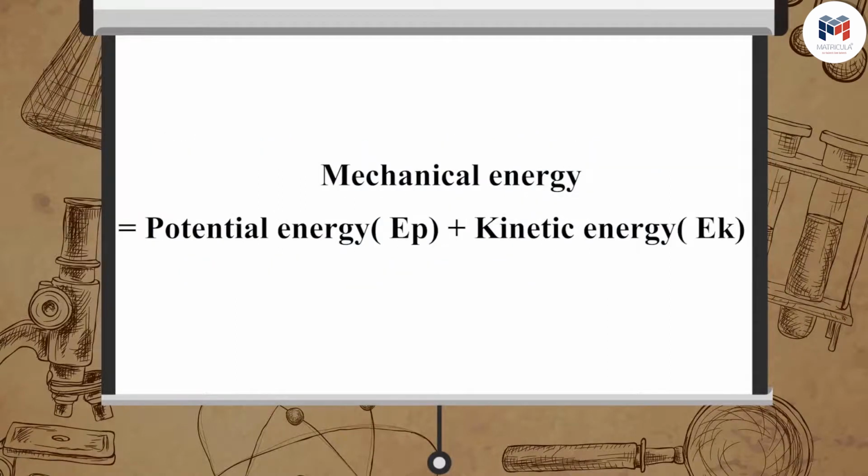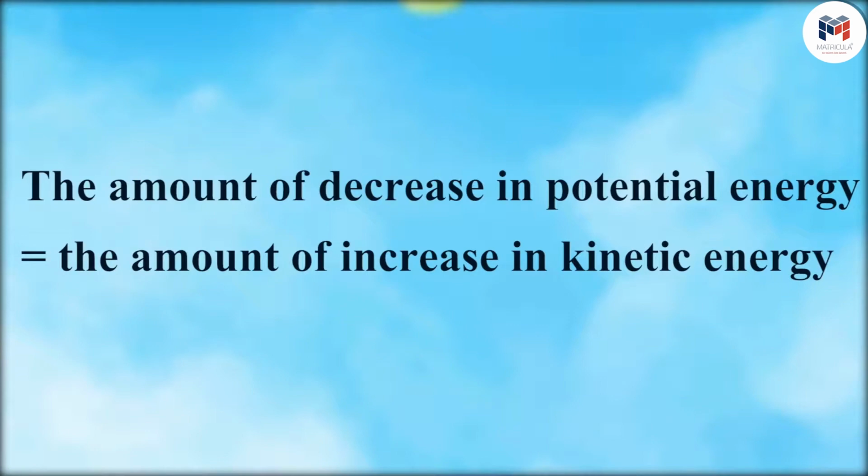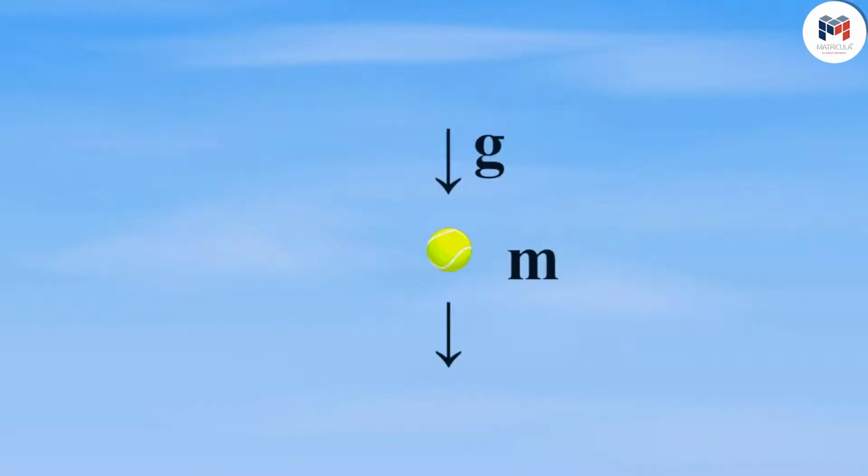The potential energy and kinetic energy of an object together form the mechanical energy of the object. While the ball is freely falling, the amount of decrease in potential energy is the amount of increase in kinetic energy. Thus, there is a continuous transformation of gravitational potential energy to kinetic energy.